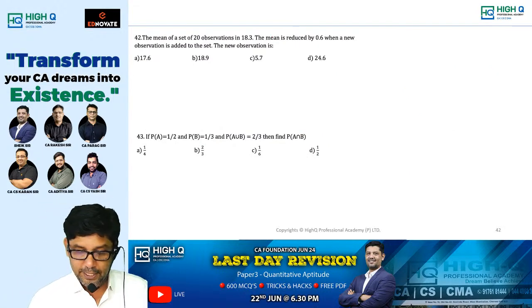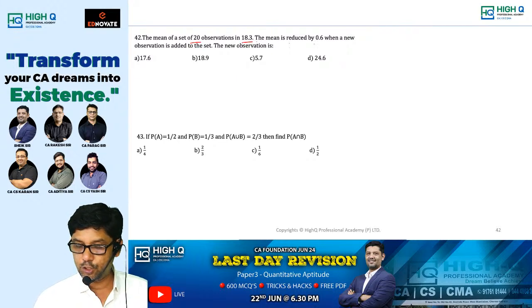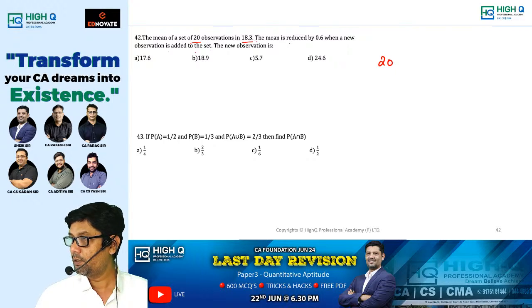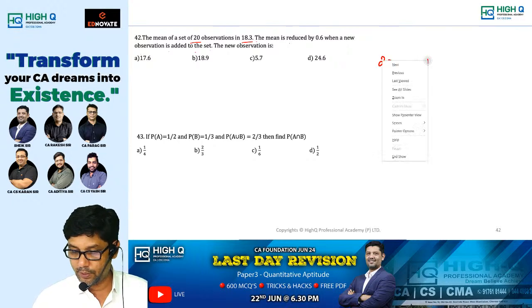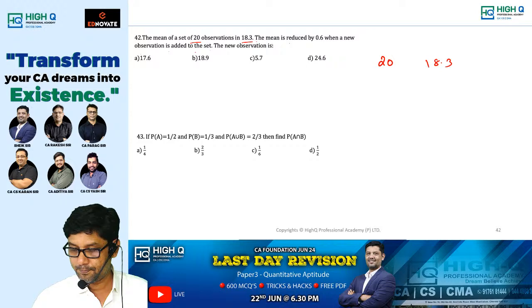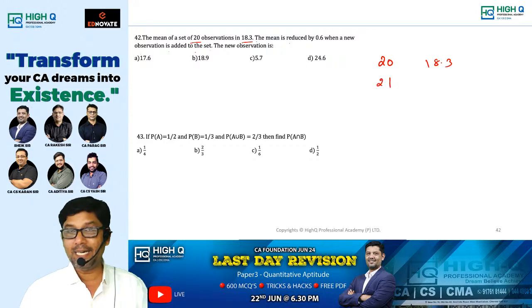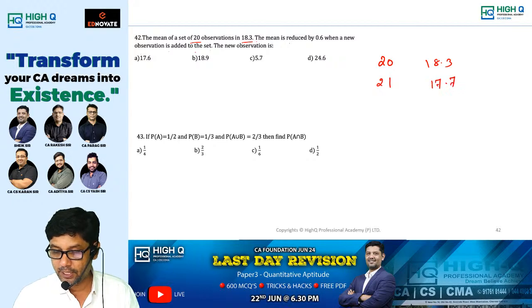Now, the mean of a set of 20 observations is 18.3. The mean is reduced by 6 and a new observation is added to the set. Look at this, my dear. Initially, what is the number of observations? 20. And what is the mean of those observations? 18.3. Next, now it becomes 21. So that mean reduces by what? 17.7.